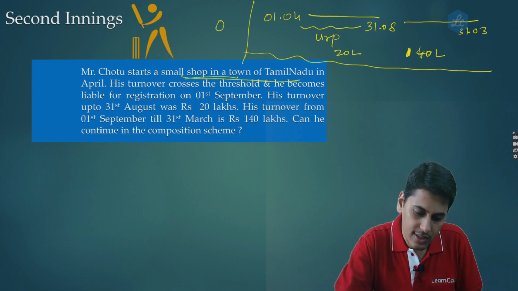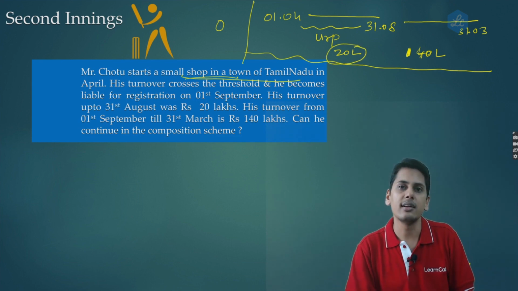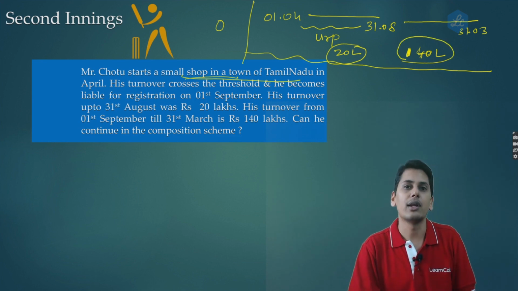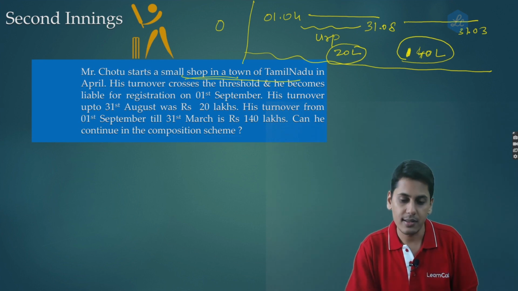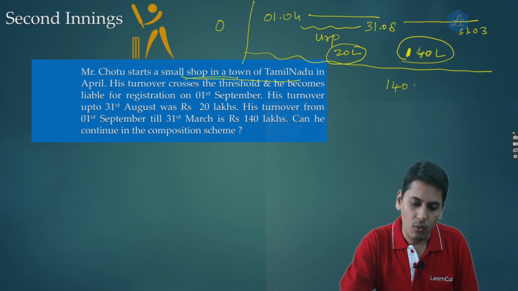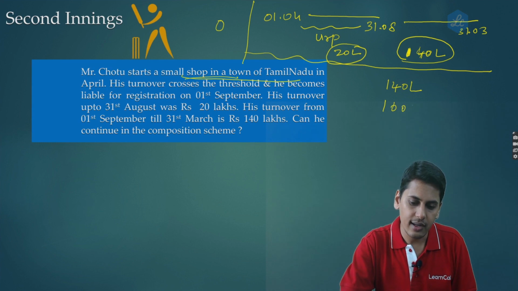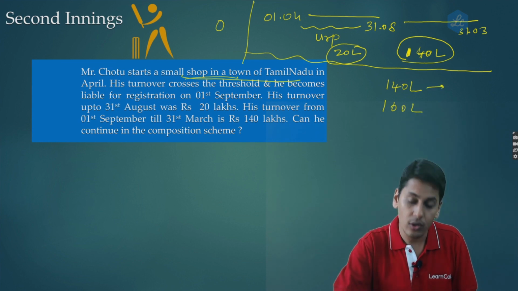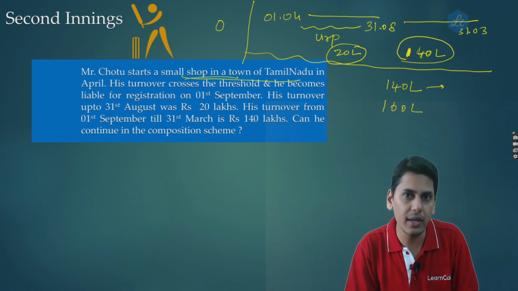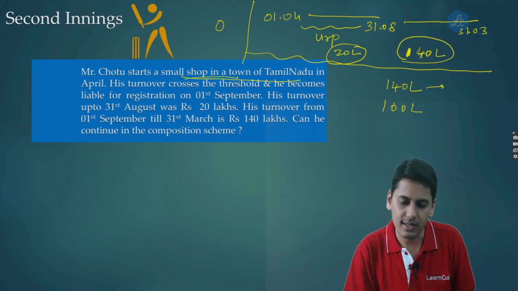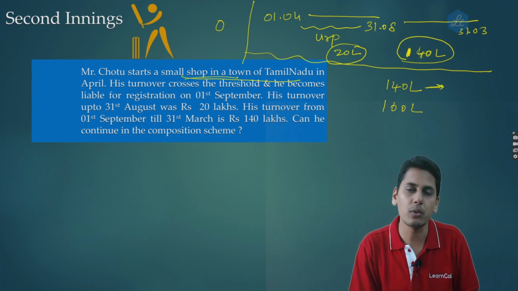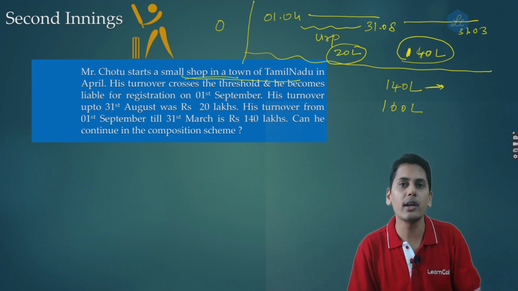Now friends, his turnover during the period he was unregistered is 20 lakh rupees. During the period he is registered, it is 140 lakh rupees. The question is whether his aggregate turnover is 140 lakh rupees or 160 lakh rupees. If you are computing the aggregate turnover only for the period during which he is a registered person, then his aggregate turnover is 140 lakh rupees, and he is eligible to continue under the composition scheme because he has not crossed the threshold.